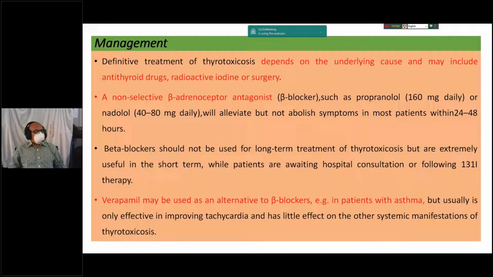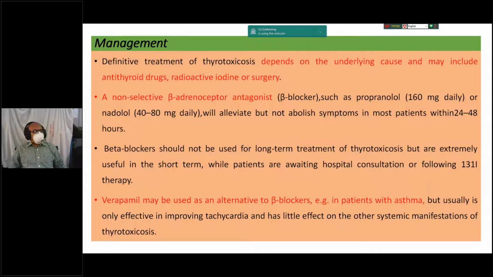What are the candidates for subtotal thyroidectomy? Those patients with large goiter or poor drug adherence, especially young patients, or recurrent thyrotoxicosis after a course of antithyroid drugs in young patients. But if the patient has previous thyroid surgery or is dependent on voice, you should avoid thyroidectomy. What are the complications? Four complications usually occur in subtotal thyroidectomy. Initial complications may be bleeding, primary or secondary hemorrhage, but in late complications, hypothyroidism: more than 25% of patients develop hypothyroidism. Transient hypocalcemia in 10% of patients, permanent hypoparathyroidism may develop in 1% of patients, and recurrent laryngeal nerve palsy in 1 to 2% of patients.